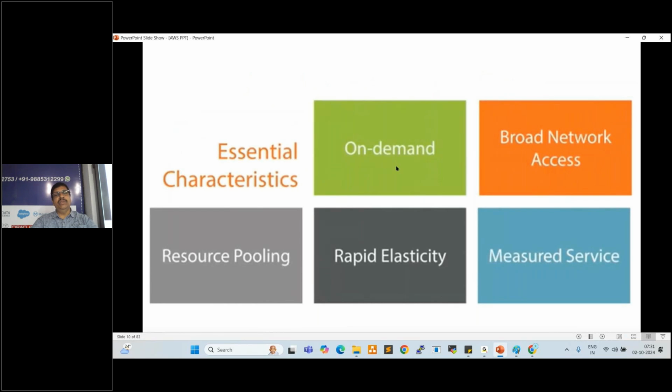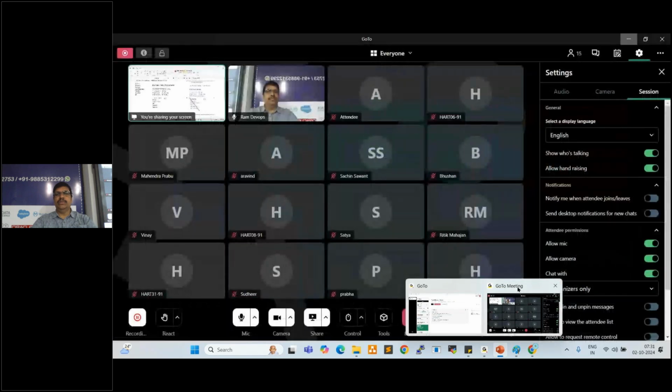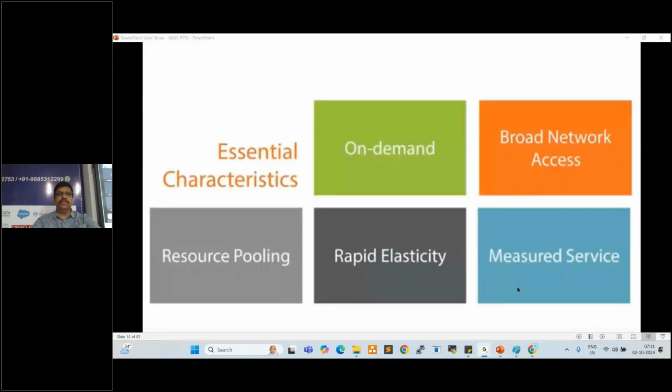What is on demand, anyone? We discussed already. On demand, anytime we can access. Right. So on demand is nothing but instantly, immediately, whenever we need any resources, we can create them by a single click in AWS, in cloud.